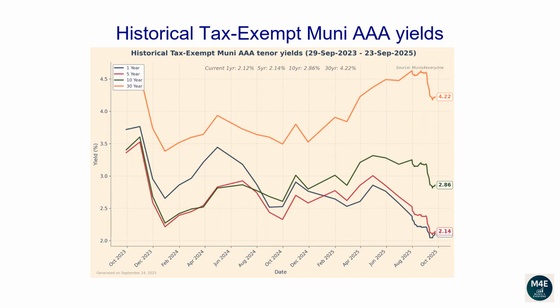This line plot and the next plot show how each tenor of the Muni yield curve has changed over time. From the 29th of September 2023 to the 23rd of September 2025, the 1-year yield has dropped from 3.72 to 2.12. The 5-year yield has dropped from 3.36 to 2.14. The 10-year yield has dropped from 3.4 to 2.86. The 30-year yield has dropped from 4.34 to 4.22.